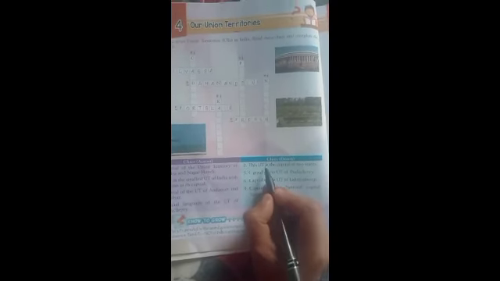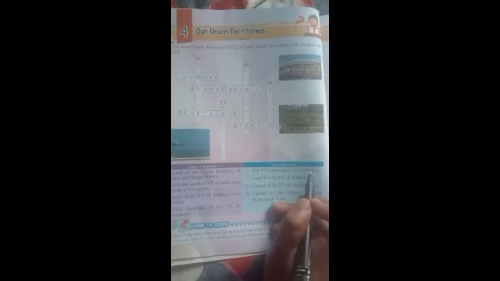Okay, and now it is the down section. And the first clue: this UT, UT means Union Territory, is the capital of 2 states. Which Union Territory is the capital of 2 states? It is the second one. Do you know the answer? It is Chandigarh. Okay, so C is mentioned here.